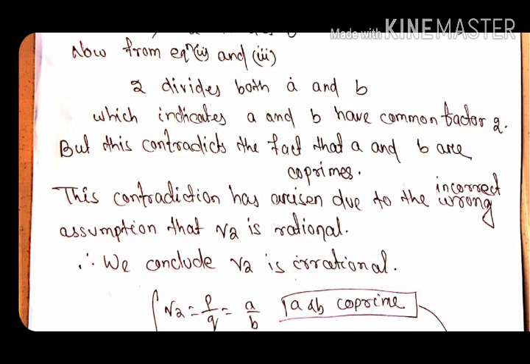Contradicting means opposing. One statement we wrote earlier, but when we go with that statement we get another statement which is contradicting and opposing the previous one. And why is this contradiction arising? This contradiction has arisen due to an incorrect or wrong assumption. So, what wrong assumption have we taken? That root 2 is rational. So, this is wrong. So, what is correct? Root 2 is irrational. So, I can write that we conclude root 2 is irrational.